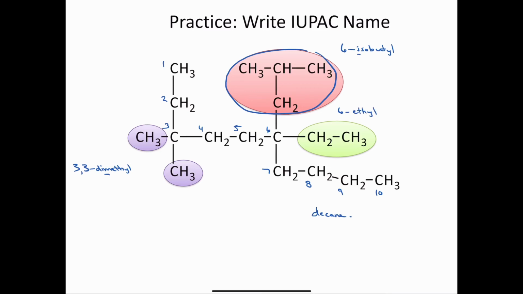Now when I put all this together, I have the letters I, E, and M. And E comes first, I comes second, and M comes last. So this molecule must be 6-ethyl, 6-isobutyl, 3,3-dimethyldecane.